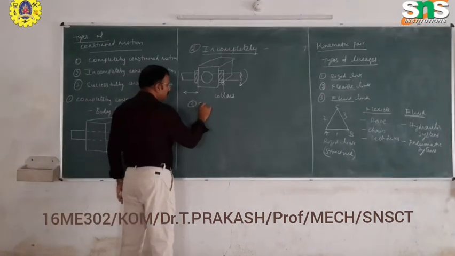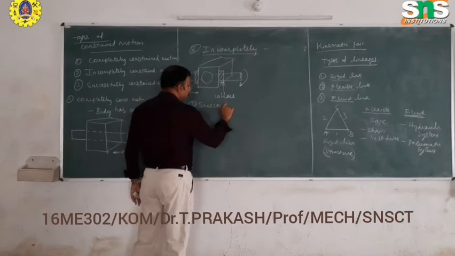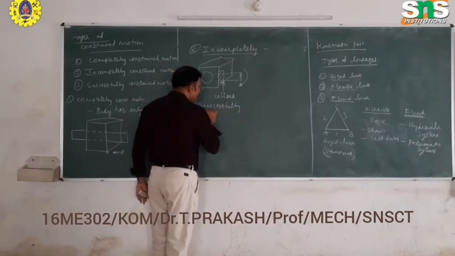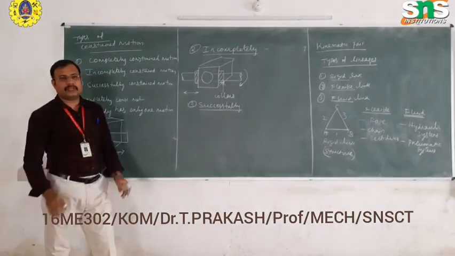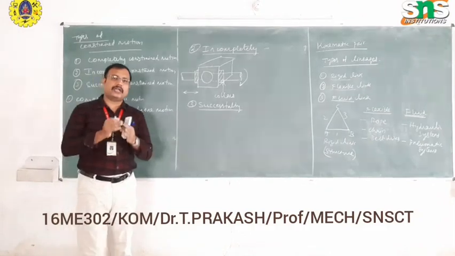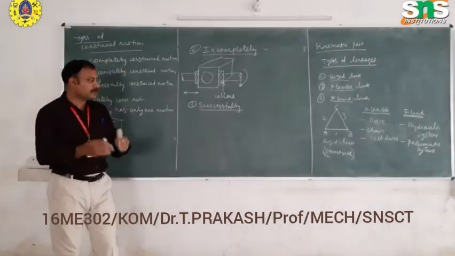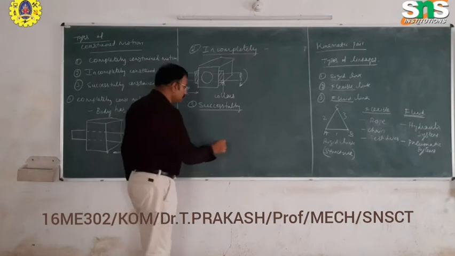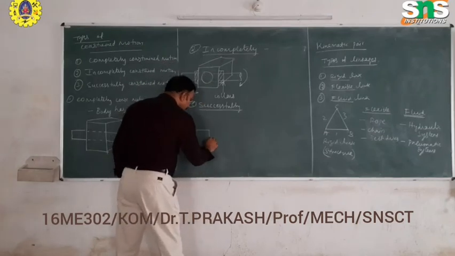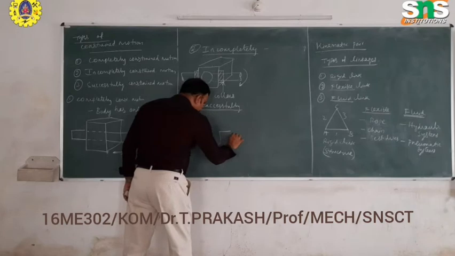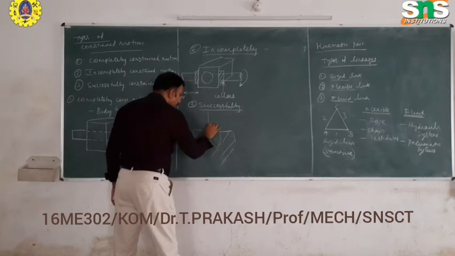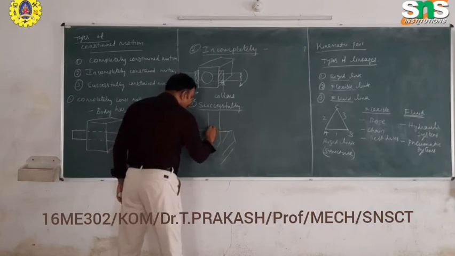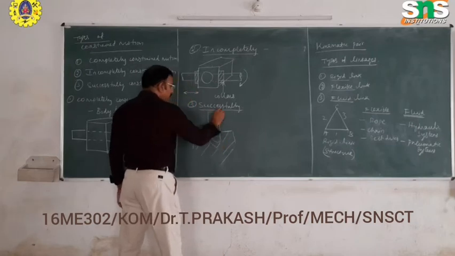Next, coming to successfully constrained motion. What do you mean by successfully constrained motion? The body itself has some restriction, therefore the body or the linkage will have only one type of motion when different forces are operating. It is called a successfully constrained motion. For example, take a shaft inserted into a drilling machine, with a force given here.